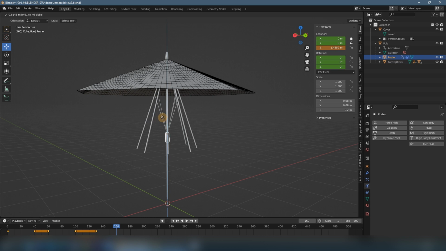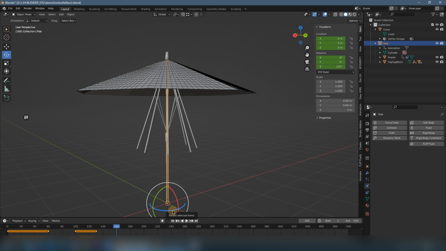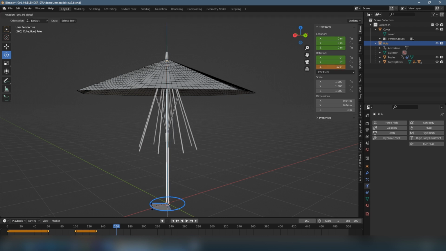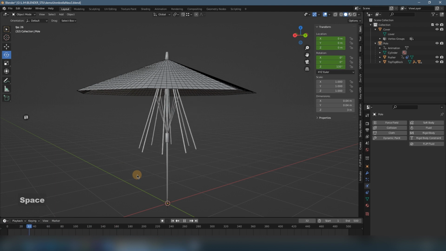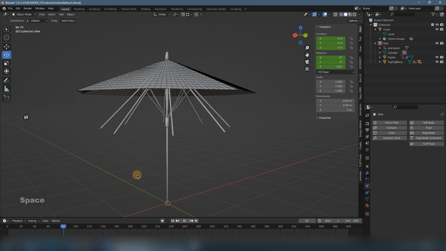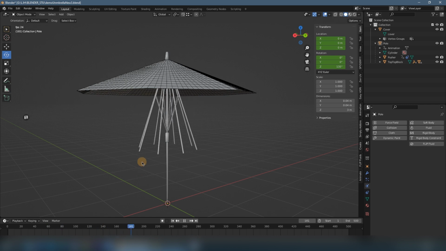This time I don't go to the maximum, and press I. Then select the pole, I want to rotate it again, like so, and give it another keyframe. So we have this animation: close, open, rotate, and close.